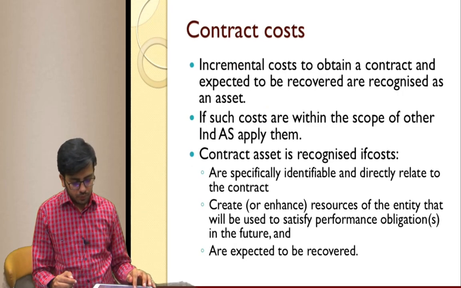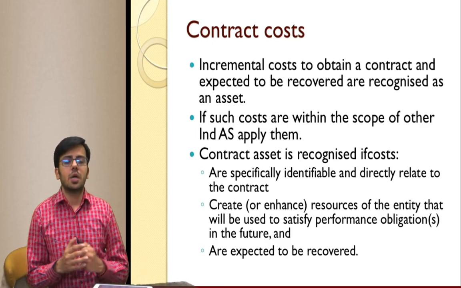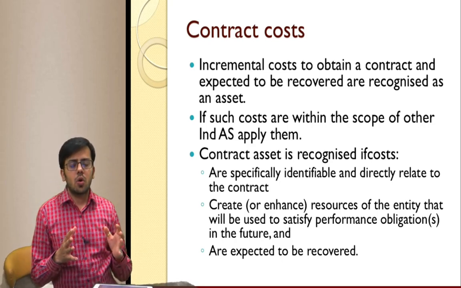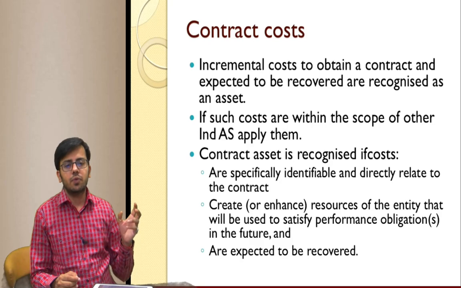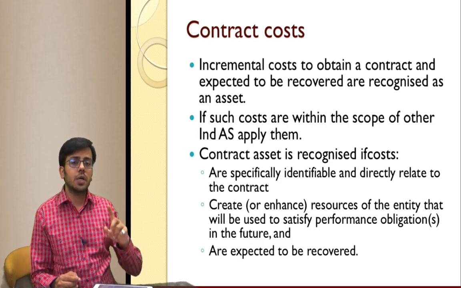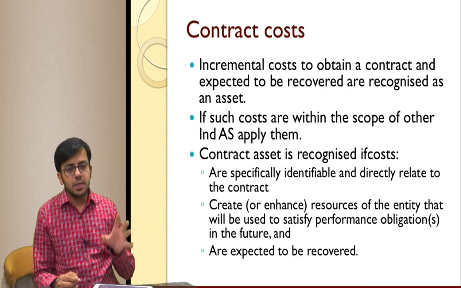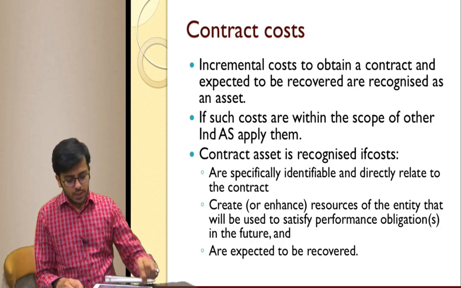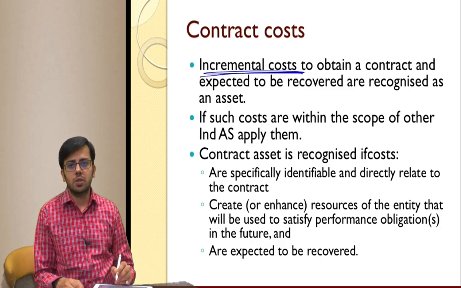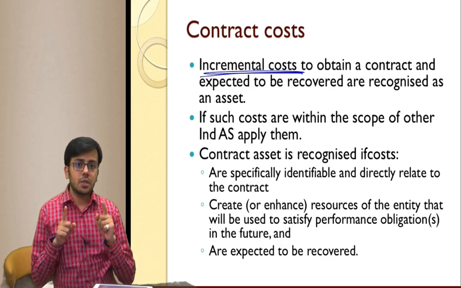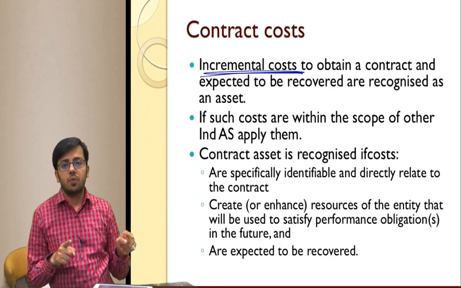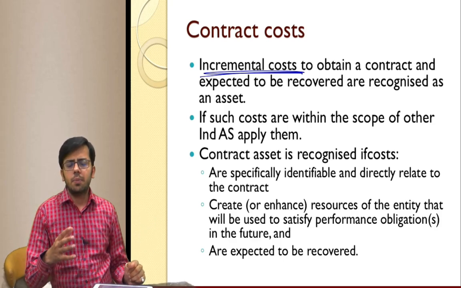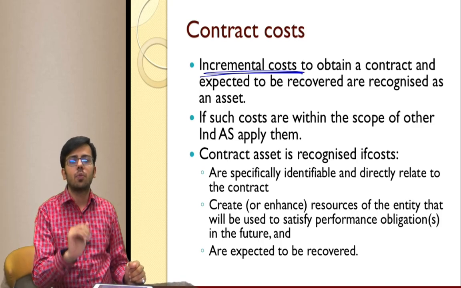Okay, so there is a concept of cost recognition. Recognition of cost as an asset in Ind AS 115, contract cost. Contract cost is recognized. It says that if the cost we are talking about is not covered in any other Ind AS, then this standard is applicable. This standard says that you need to capitalize the cost, provided there is incremental cost that is incurred, and the cost is incurred only to earn this revenue, which means this cost will not be incurred if this revenue was not available. So I am doing some construction work for your building.